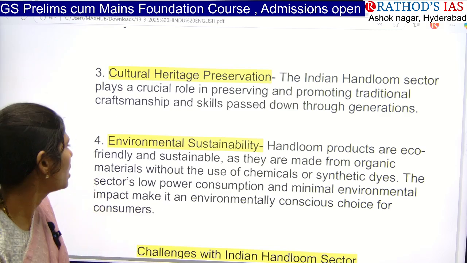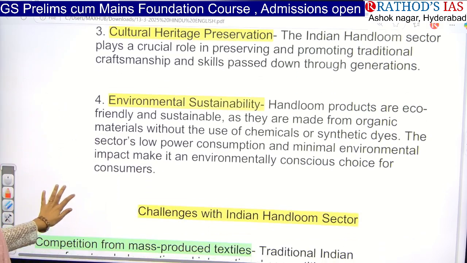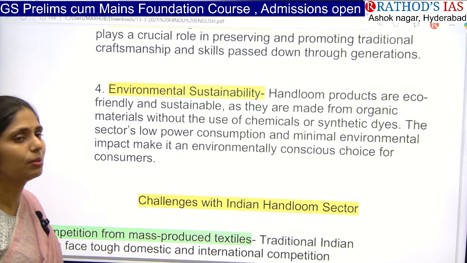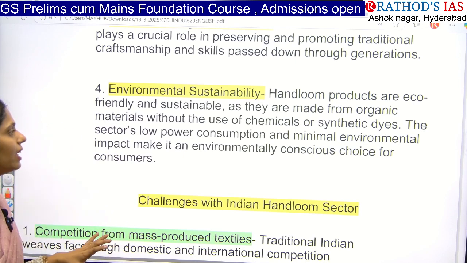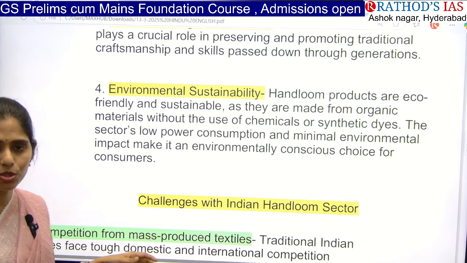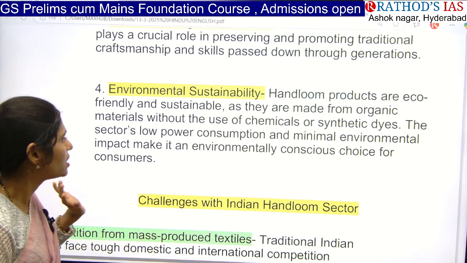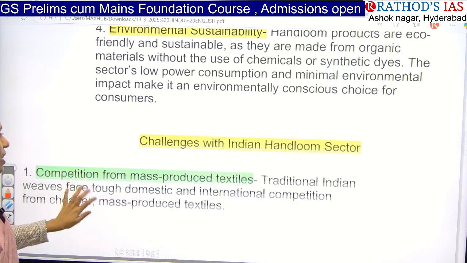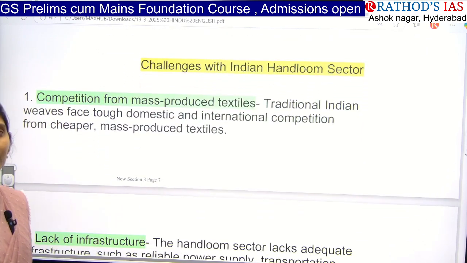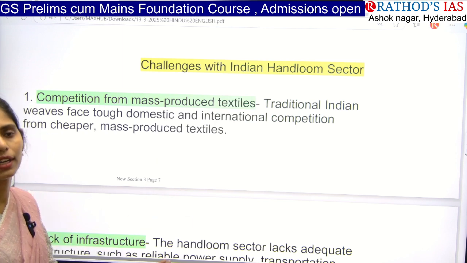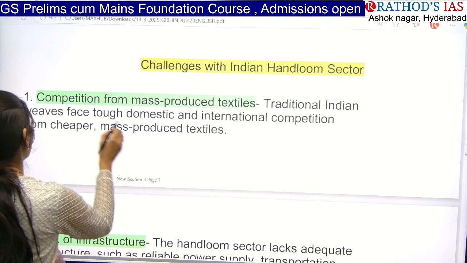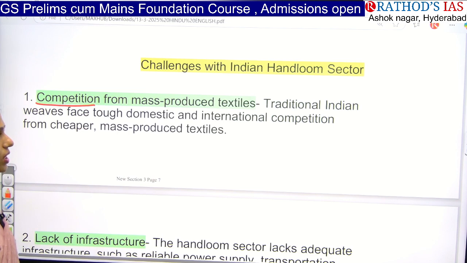And next one here is handloom products are normally eco-friendly and sustainable because they are made of organic materials, though sometimes they use some synthetic things as well as synthetic dyes. And next one here is what are the challenges we are now facing in this handloom sector. It is very important. So first one is we are getting competition from mass produced textiles.